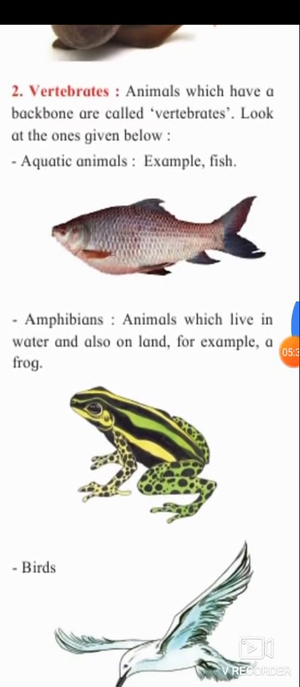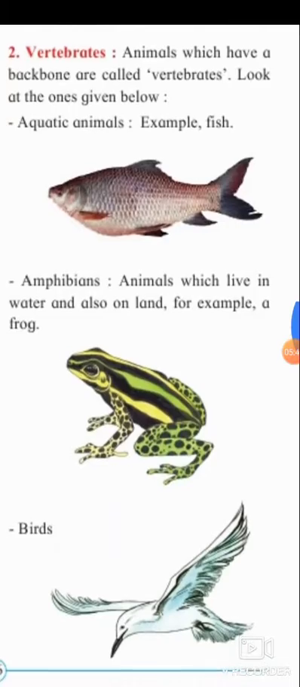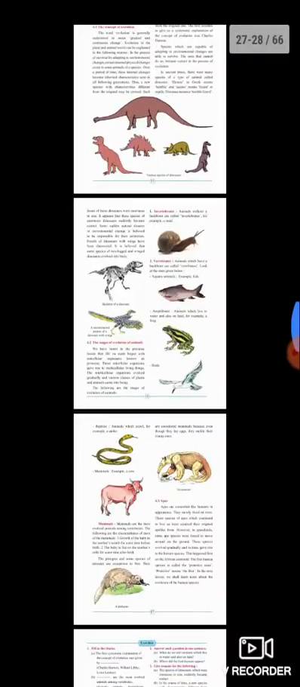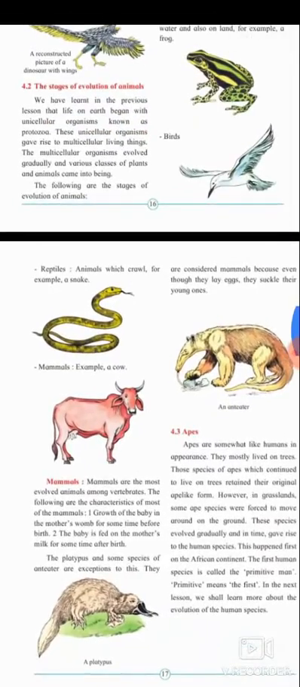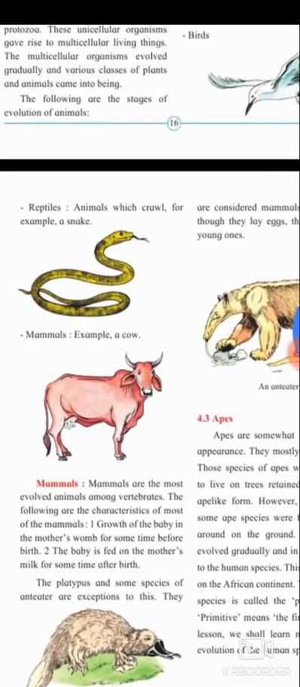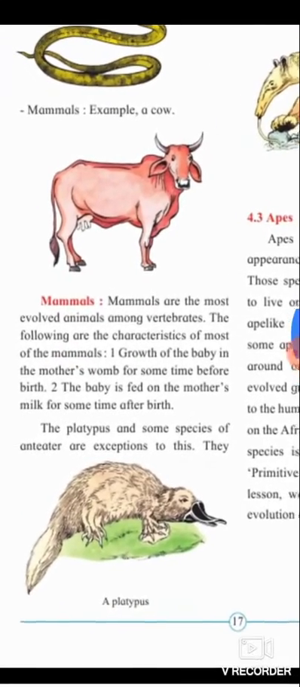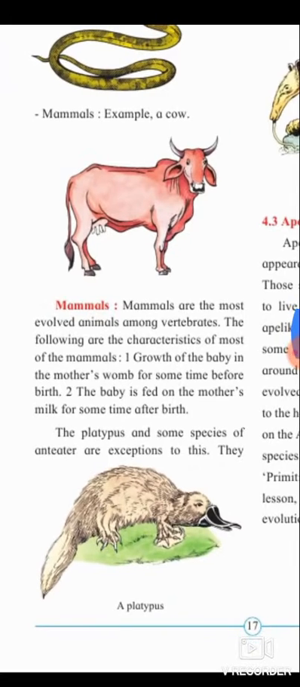Amphibians. Animals which live in water and also on land, for example a frog. Birds, likewise. And then reptiles. Animals which crawl, for example a snake. Mammals, for example a cow. Mammals are the most evolved animals among vertebrates.